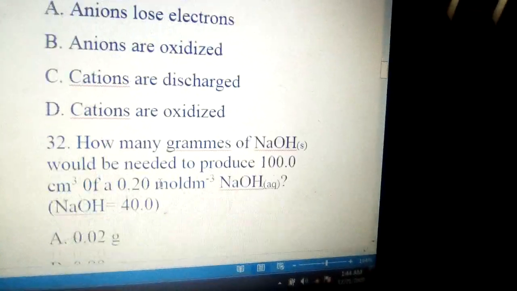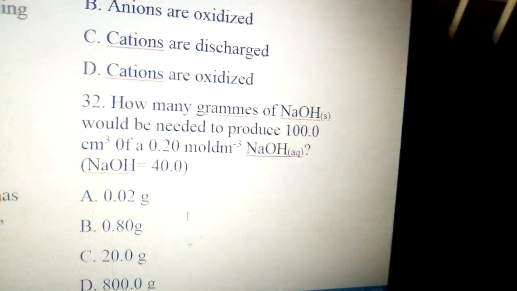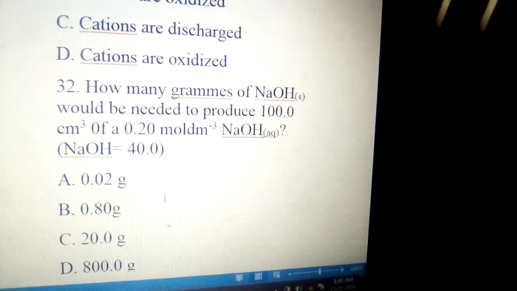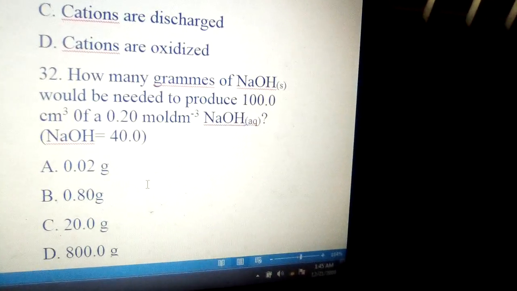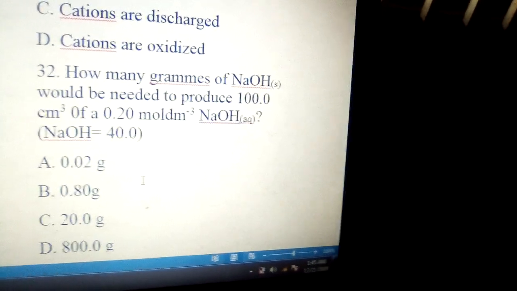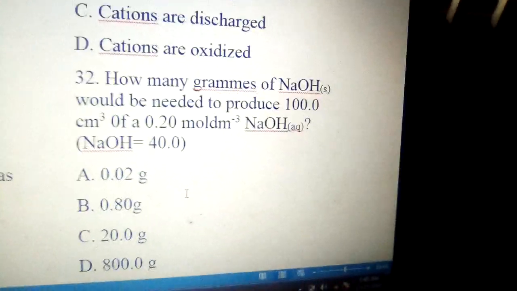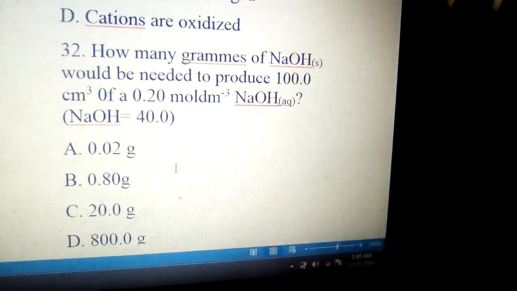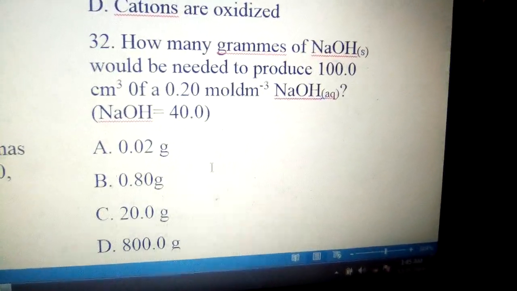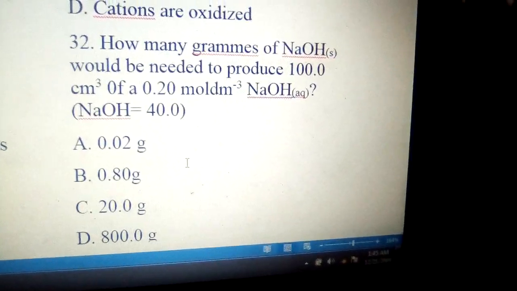Number 32 says how many grams of sodium hydroxide would be needed to produce 100 cm cube of 0.20 mole per dm cube sodium hydroxide? Looking at the problem, the options are A 0.02, B 0.8, C 20.0 gram, and D 800 gram. The answer to the question is 0.8.